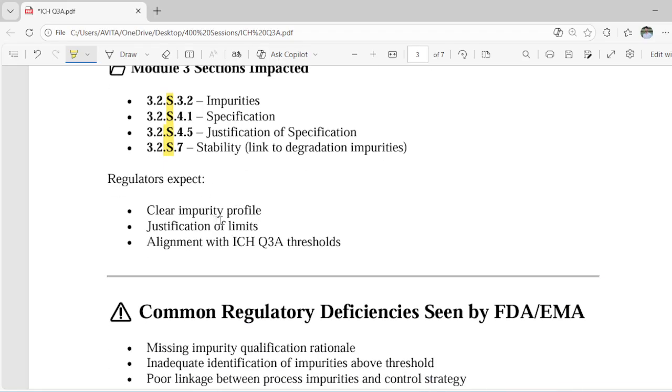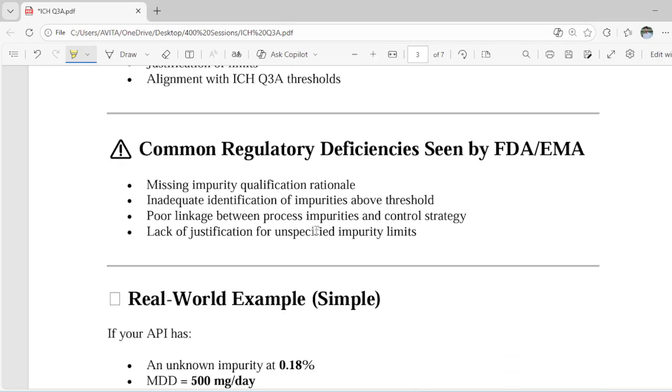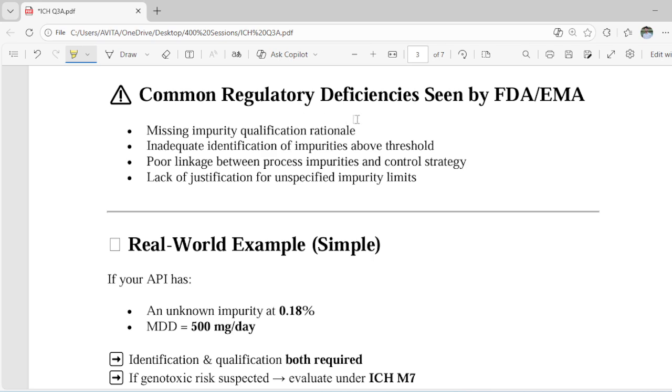Regulators expect a clear impurity profile, justification on limits, and alignment with Q3A thresholds, obviously. Then, common regulatory deficiencies seen by the FDA or EMA: missing impurity qualification rationale. If the qualification rationale is missing, then this is a deficiency. Inadequate identification of impurity above threshold. If there is inadequate identification of impurities, that will also be considered a deficiency.